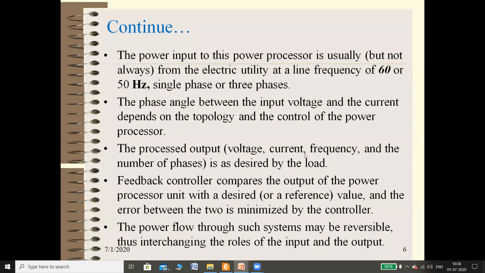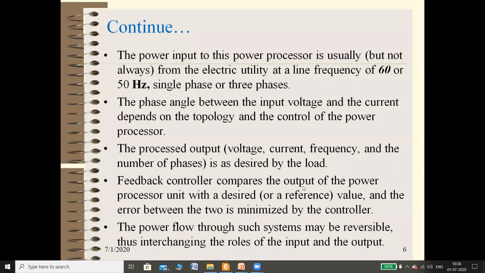You can even convert frequency also. Your line frequency is 50 hertz, but if you require a high or low frequency, you can convert it using inverters and converters. So how is it converted? Your line frequency of 50 hertz, whatever voltage and current, is converted into DC, and again from DC to AC. If you see the tube light at your home, nowadays electronic chokes are available with the tubes. Those electronic chokes are nothing but high frequency inverters. Your supply voltage is converted into DC, and then DC into high frequency AC. So you can even change the frequency also. So this is also a part of power electronics.